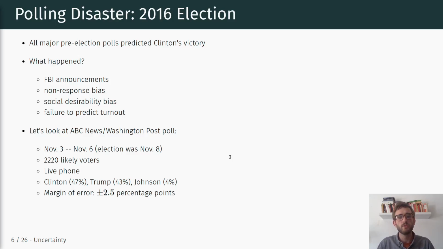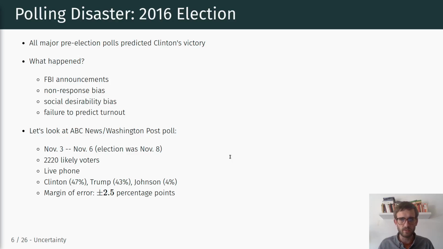And now we want to look at how large this deviation was between our polling result and the actual result in the election, and to what extent the deviation was within the realm of deviations that you would see by chance, or to what extent we would argue, okay, there's something more systematic that ultimately went wrong, right?